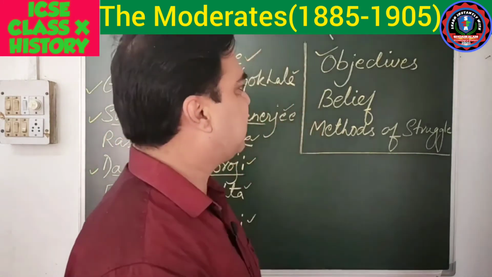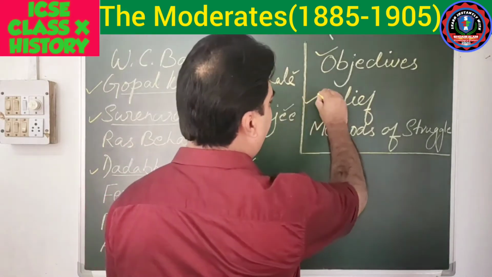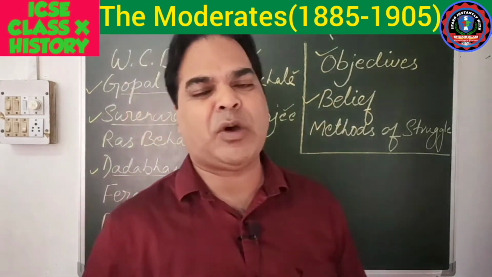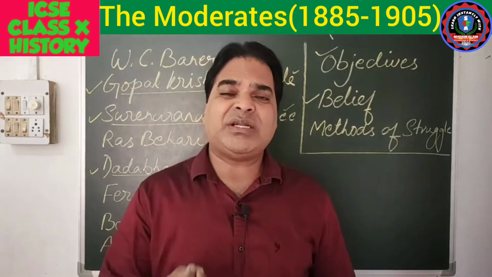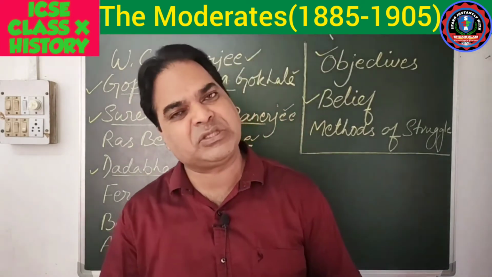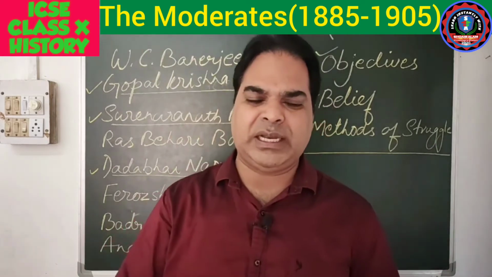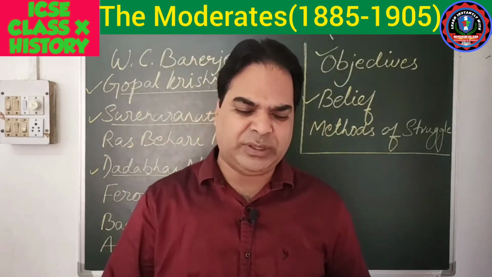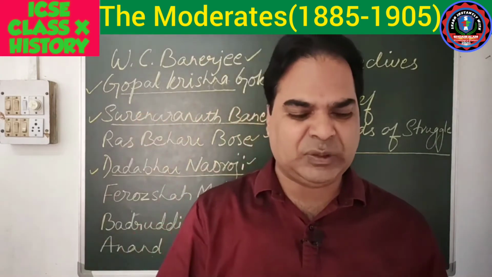Now the next one we'll discuss over here is the belief. What were the beliefs of the moderates? The moderates had unlimited faith in the British sense of justice. So faith was unlimited, my dear. Okay, so they had complete faith in the British.